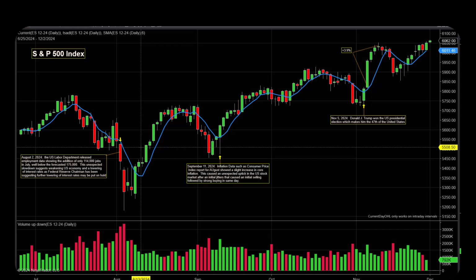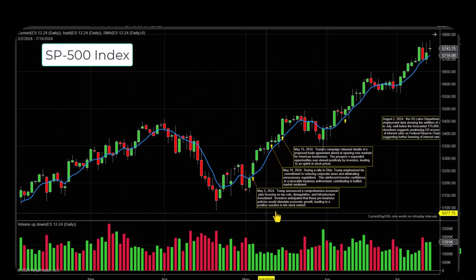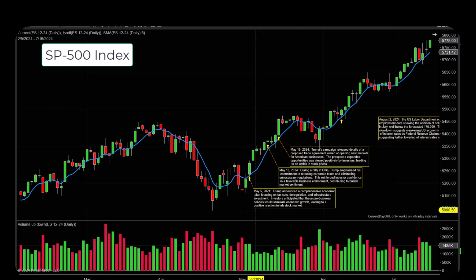The market tends to move up, and in this case, the inflation data and the jobs numbers were really causing a lot of nervousness based on what the Federal Reserve might do to increase rates or decrease or not change them. So as you can see, there's quite a big change there. Let's go back here.